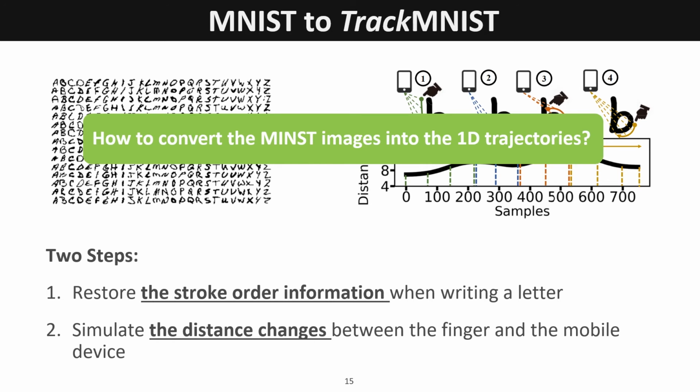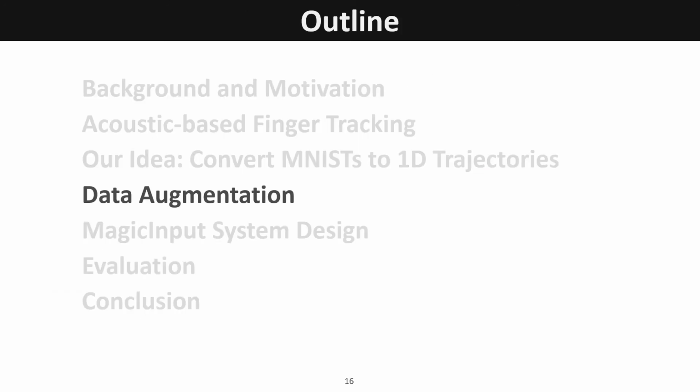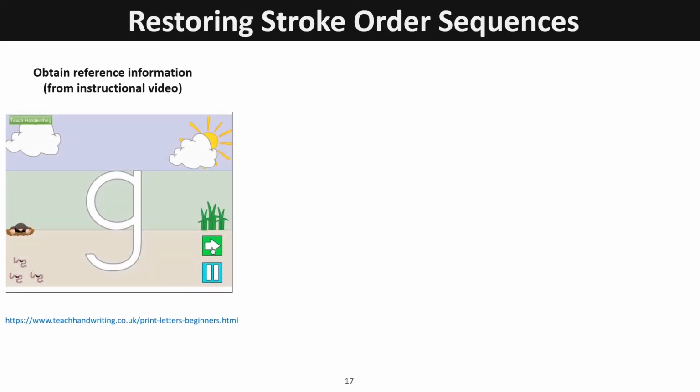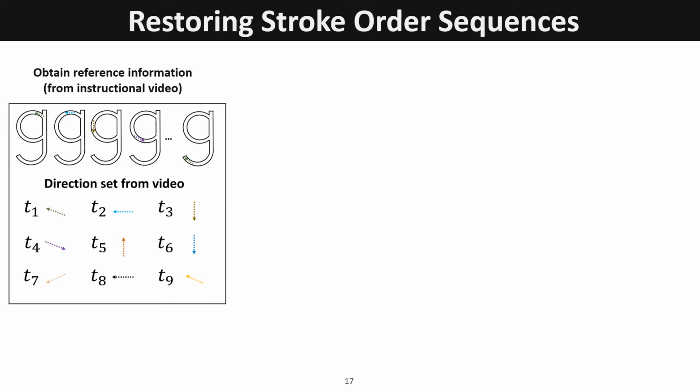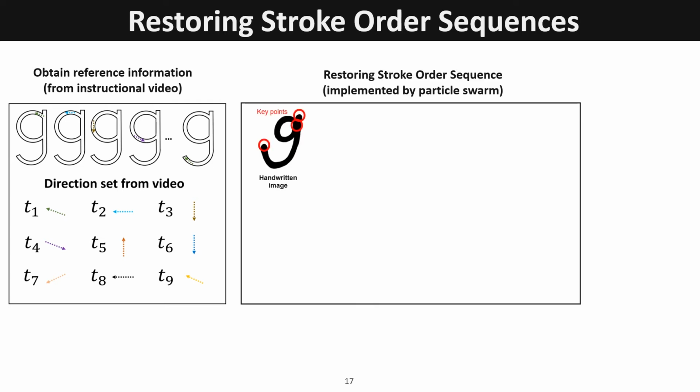We first introduce the algorithm of restoring the stroke order information. We download instructional videos for handwriting from the internet. By analyzing each frame of the video, we can obtain the reference information of the standard stroke order and the writing direction in each timestamp. Then we input a handwritten image and find out its key points by determining whether the degree of a point is odd. We select these key points as starting points in turn.